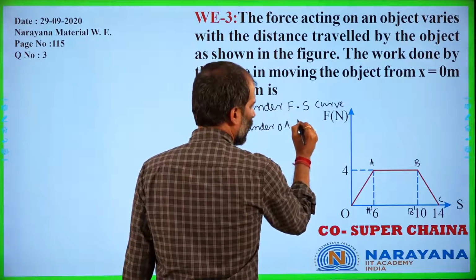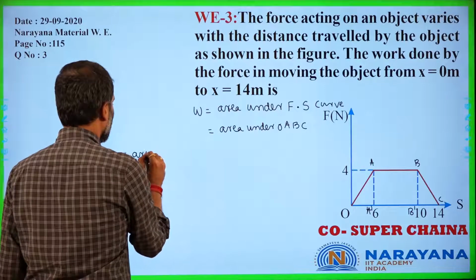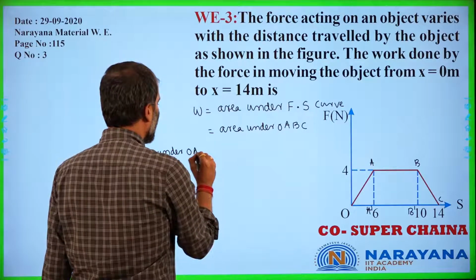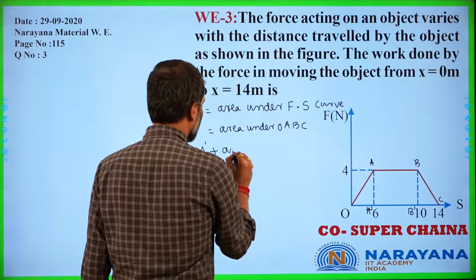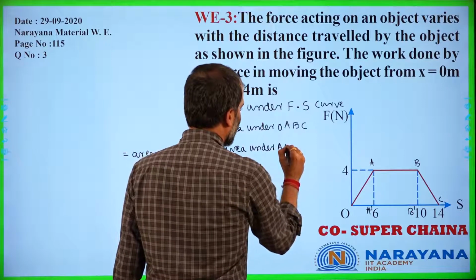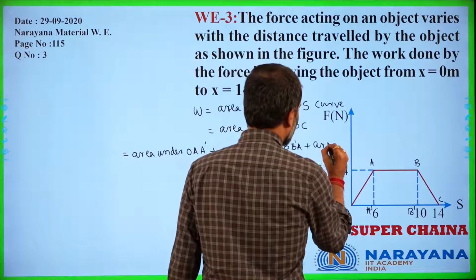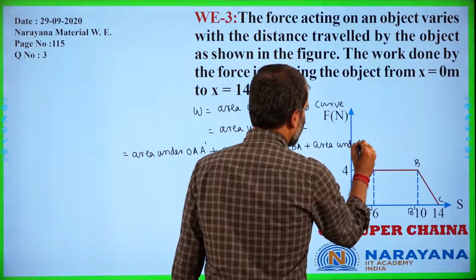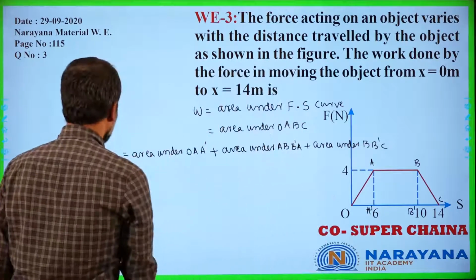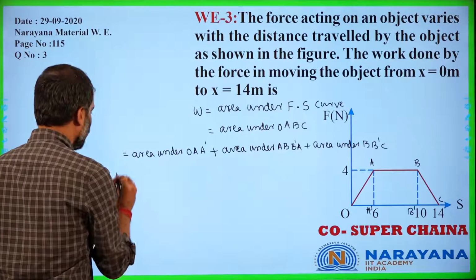So which is nothing but the area under OABC. This can now be written as area under OA dash plus area under A dash B dash plus area under B dash C. So now if you consider OAA dash, it is triangular in shape, half base into height.